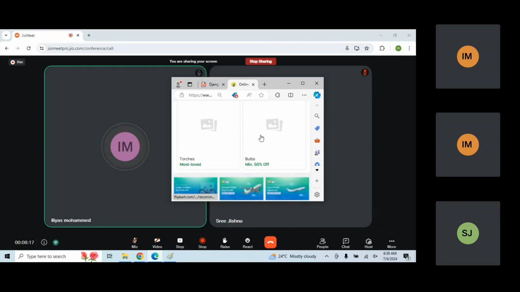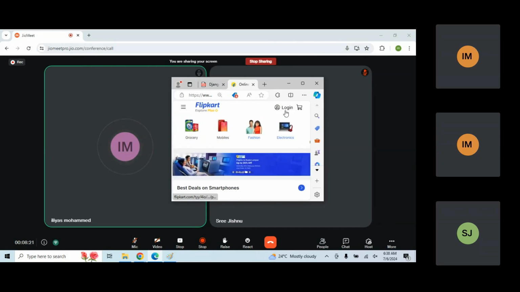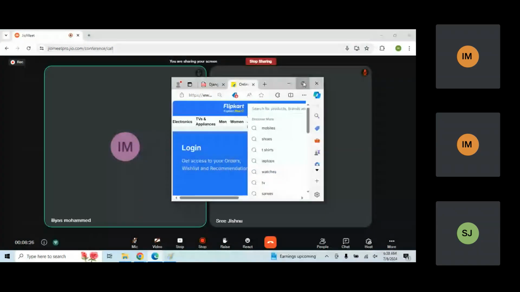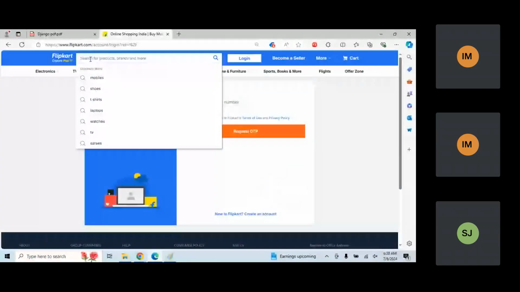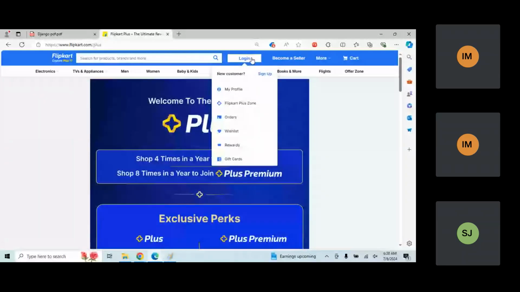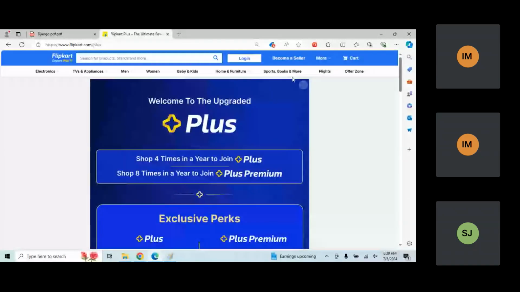Like some menus are there, and here I can log in also. So these things are there, and all the things are working perfectly. I can log in also, I can sign up also. So all these things are working here.